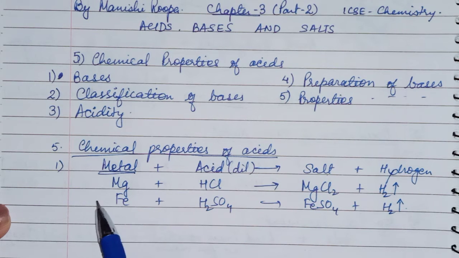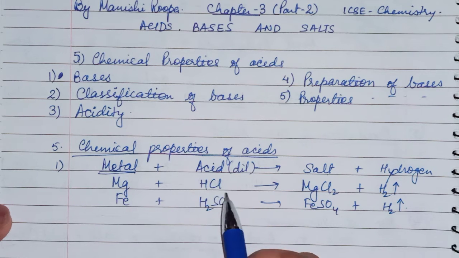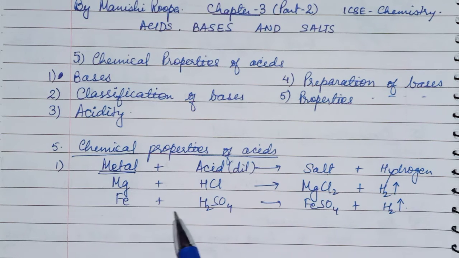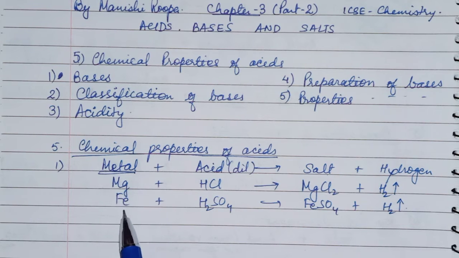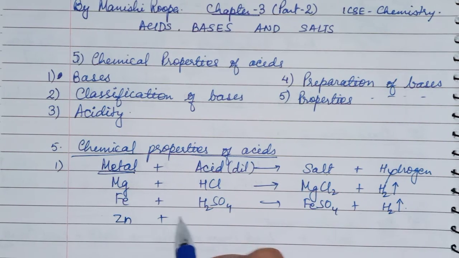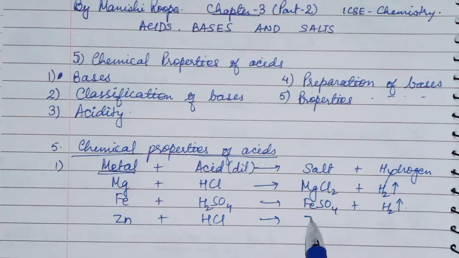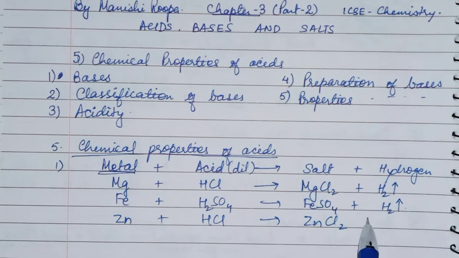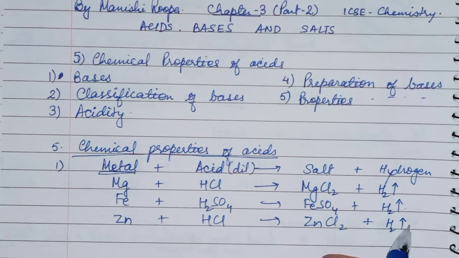They will react vigorously and explode when acid reacts with that metal. So we will take some moderately reactive elements like magnesium, iron, zinc. Suppose we are taking zinc and HCl, it will give zinc chloride and hydrogen gas will be released.